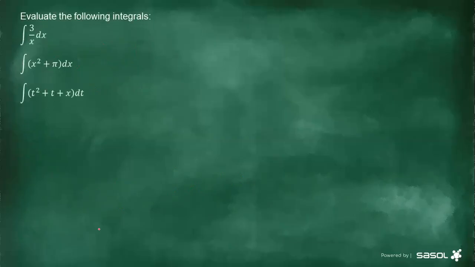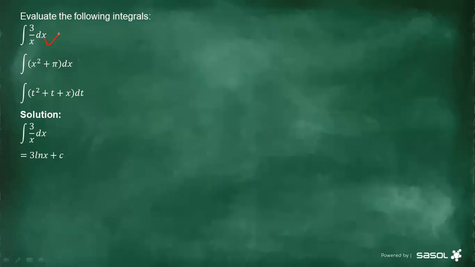Evaluate the following integration. All right, we're now having 3 questions. The first one, remember we previously had a similar question like this one, where the denominator is x, and I did explain if the denominator is x, then we just introduce ln. Now let's see how to answer this first question. The answer is going to be 3 ln x plus c. That is the first one.